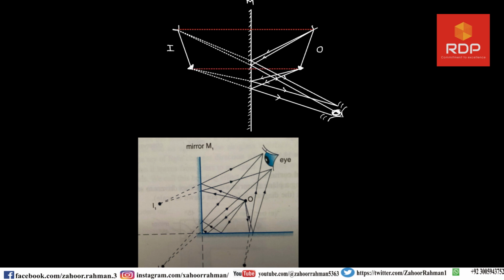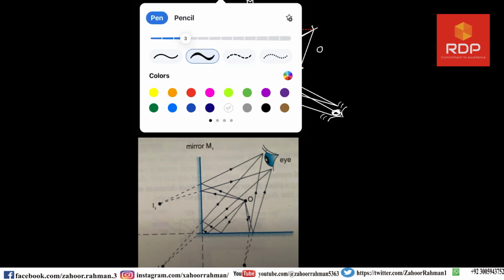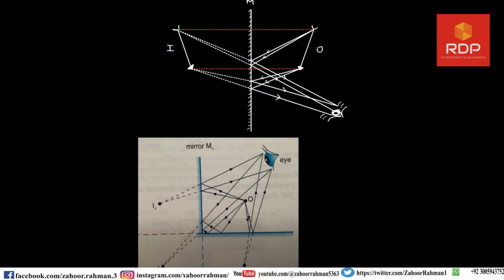Now that is the red one. Then the upper part should be directed according to that spot to this location. And the next one, let me change the color so you will be able to see. The upper line will be till here and the lower line will be till here. So these are the two lines for the upper part.